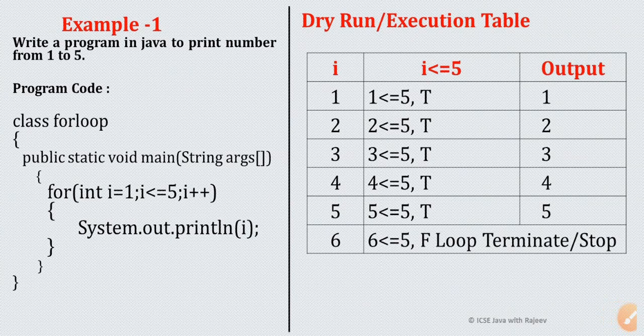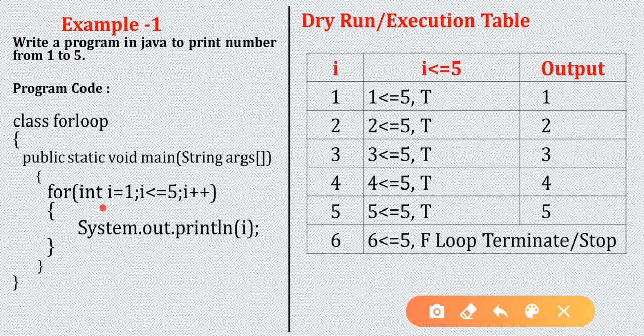Now just look at one example. Write a program in Java to print numbers from 1 to 5. As I said, in the question itself we want to print the numbers from 1 to 5. It means what will be the starting point for my loop? 1. So look over here, I have started the loop control variable from 1, and it can go only up to 5. So I have written the condition i less than or equal to 5.